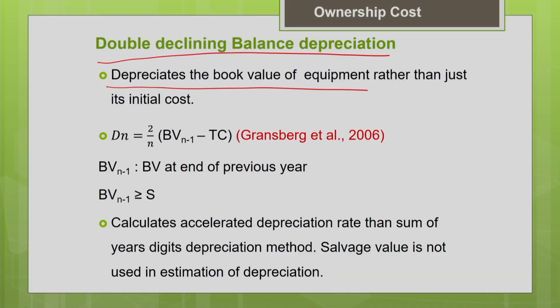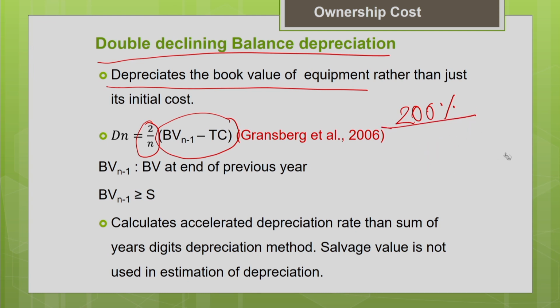Here depreciation is calculated as, you can see, the depreciation factor 2 by n multiplied by the book value at the end of the previous year minus the tire cost. For the straight line method, hope you remember, the depreciation factor was 1 by n. So it is double the straight line method. That is why it is called the double declining balance depreciation method. It is also called the 200% declining balance method. There is another method called the 150% declining balance method, but today in this lecture we are going to discuss only the 200% declining balance method.